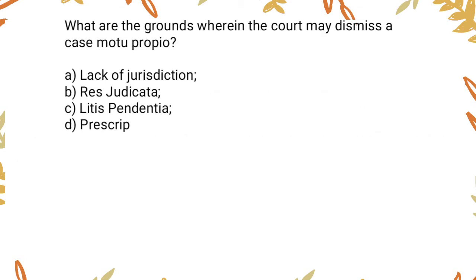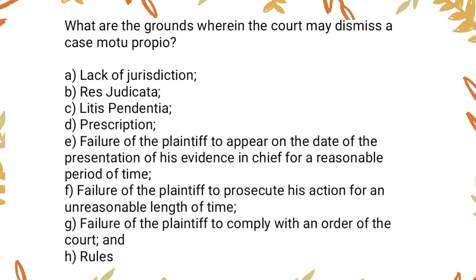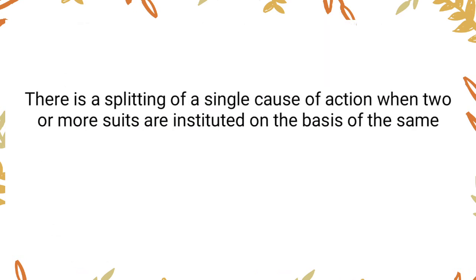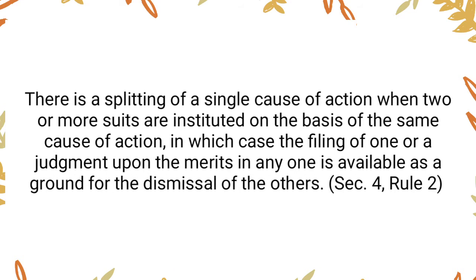What are the grounds wherein the court may dismiss a case? Motu proprio: a. lack of jurisdiction, b. res judicata, c. litis pendentia, d. prescription, e. failure of the plaintiff to appear on the date of the presentation of his evidence in chief for a reasonable period of time, f. failure of the plaintiff to prosecute his action for an unreasonable length of time, g. failure of the plaintiff to comply with an order of the court, and h. rules on summary procedure.